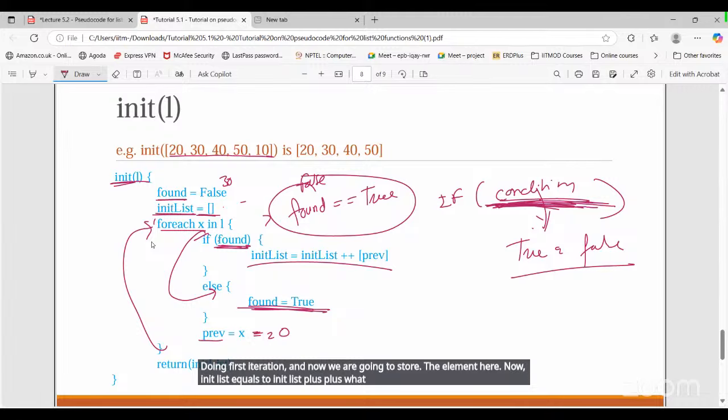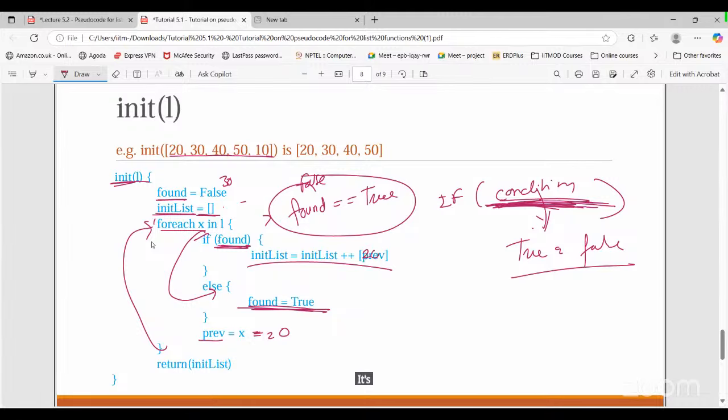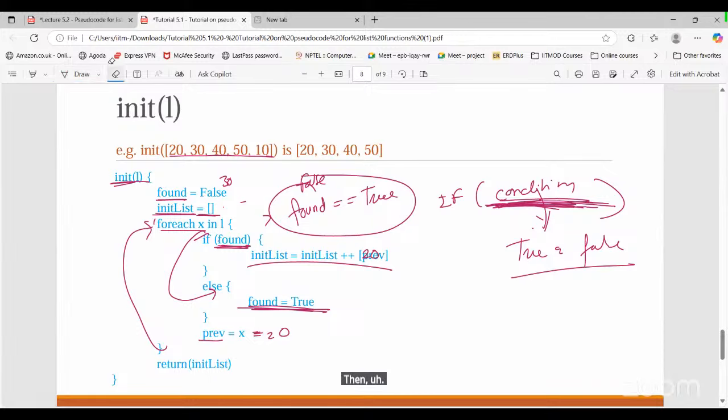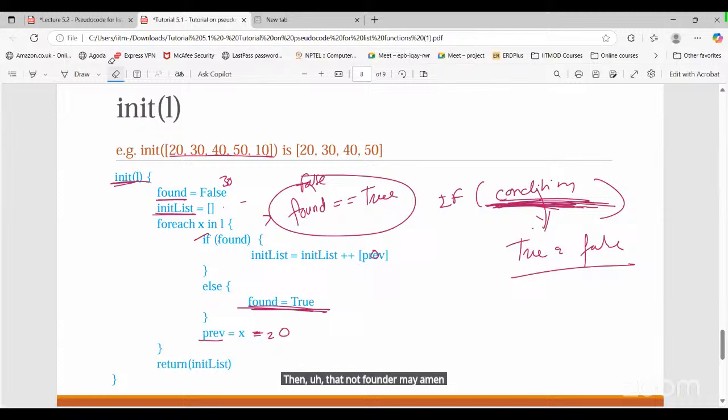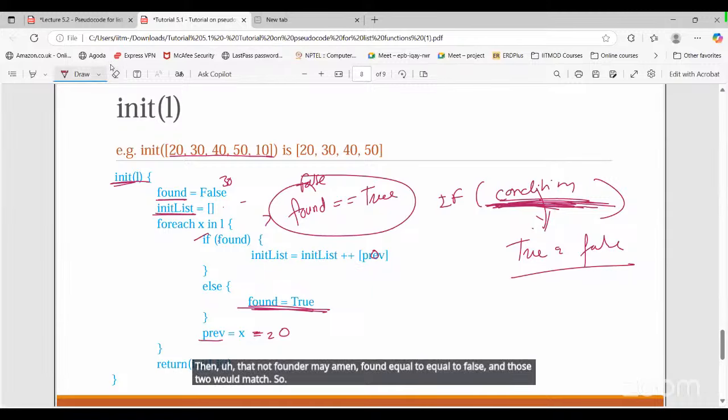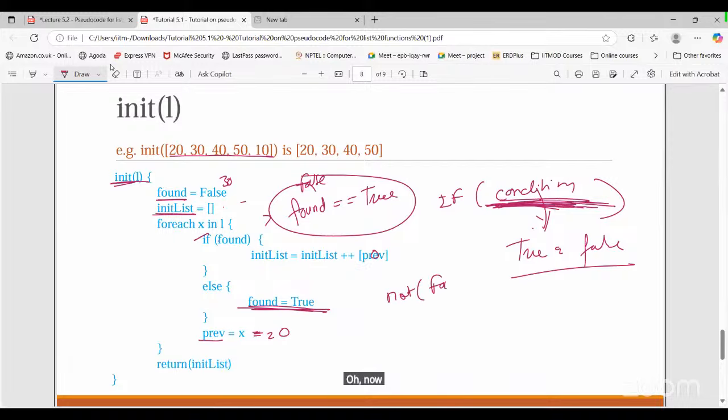Previous value here, that is basically 20. Excuse me, sir, sorry for asking. Suppose in the first if we have written if not found. Then not found would mean found equal to false, and those two would match. So will we go inside the if, or will we skip that? No, now it's not found, right? Simply the negation of found in the first if. Yeah, that's it. Only if not found, like that, right?